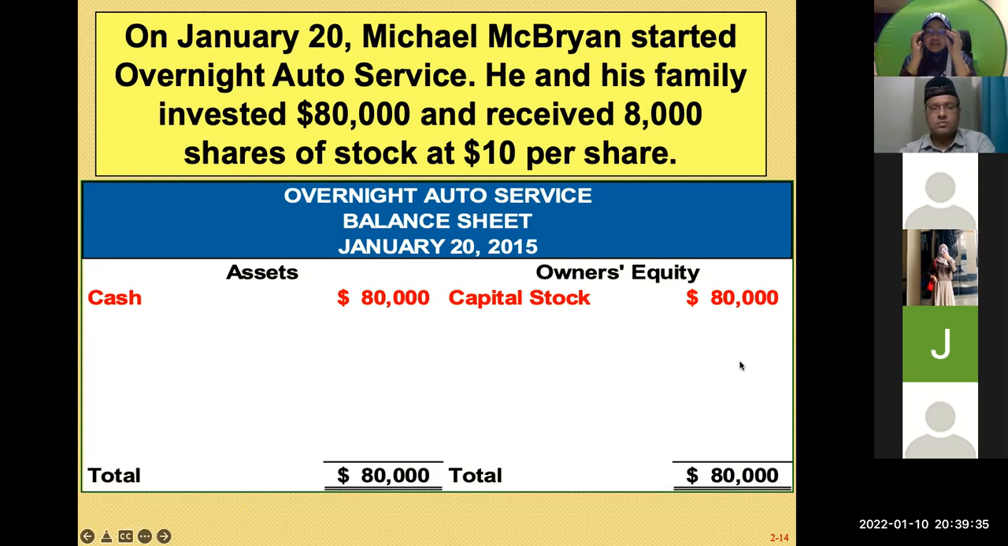All right. So when I say that McBrien put 80,000 into the company, what they put is money into the company. In return for that 80,000 cash, McBrien received shares in the company. How much is the shares? You receive 8,000 shares, and each share is $10 per share. So 8,000 times $10 is 80,000. That 80,000 is what we call capital stock.